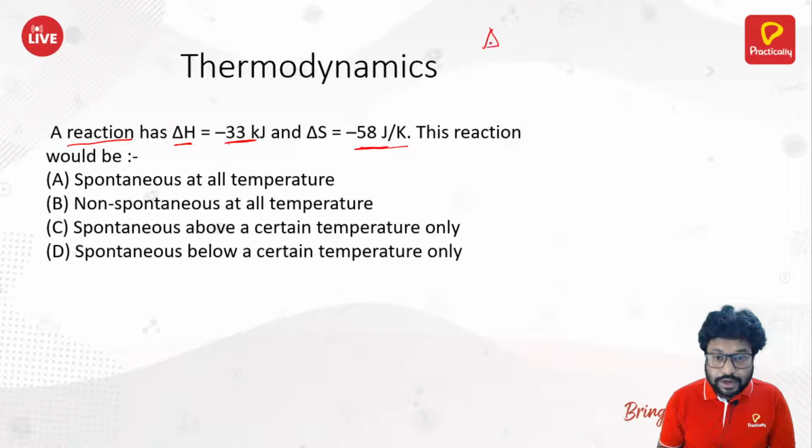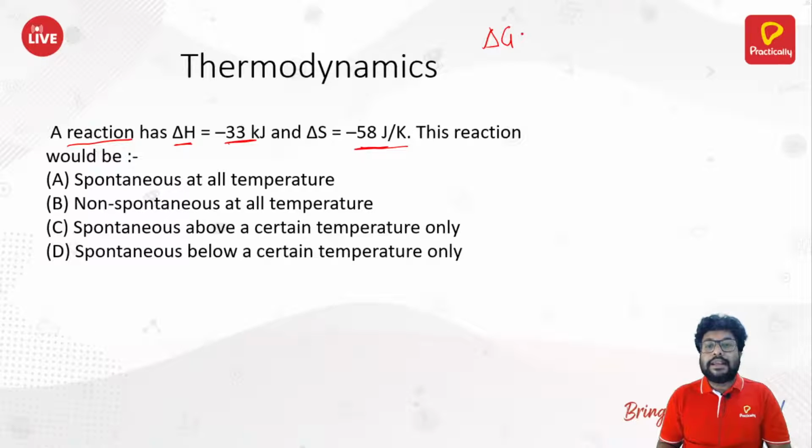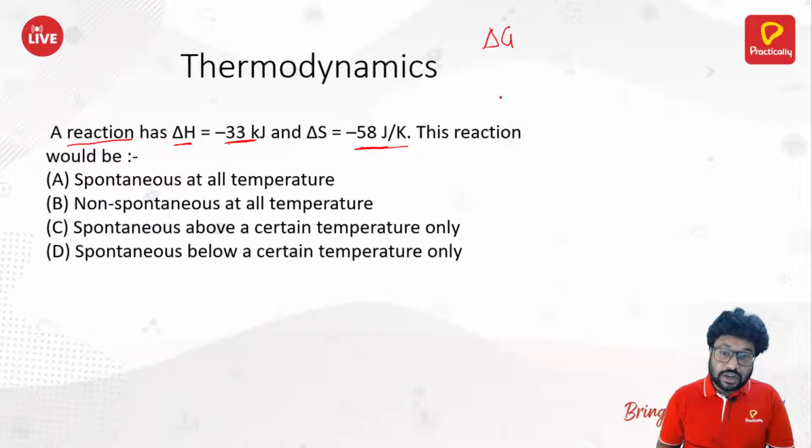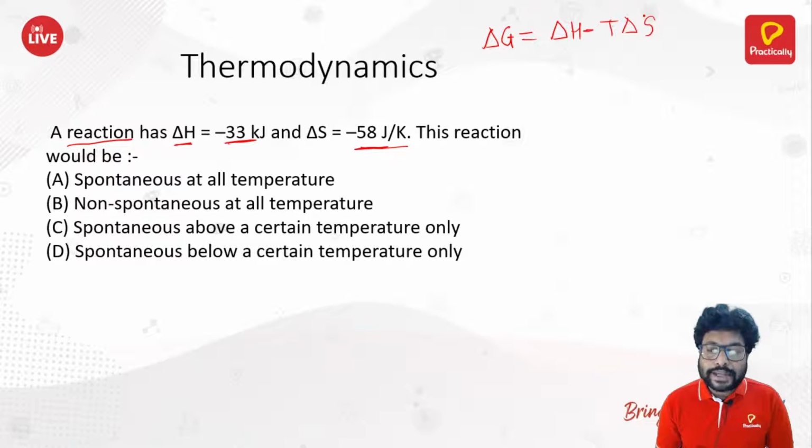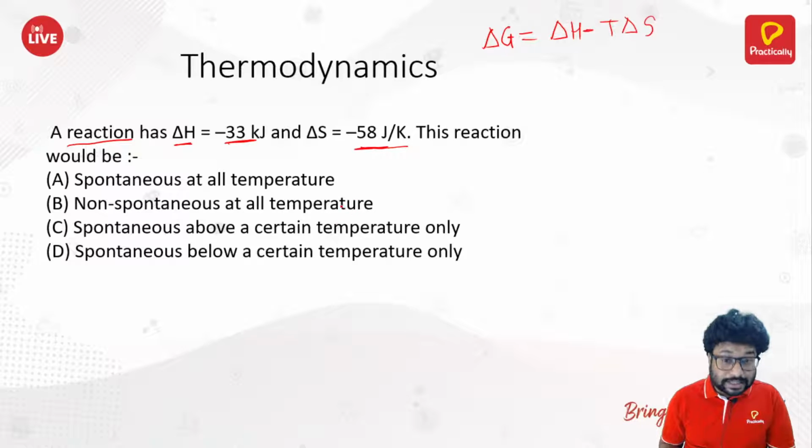Delta G, what is the formula? How can we find out the spontaneity? By taking the Gibbs free energy. Delta G is equal to delta H minus T delta S. Now always remember this thing. Whenever you are considering delta H and delta G, the unit has to be the same. You can see for delta H, I had taken 33 kilojoule, and for delta S, I had taken joule only. So either you convert joule into kilojoule or you convert kilojoule into joule. Let's convert kilojoule into joule. That will be rather easy.